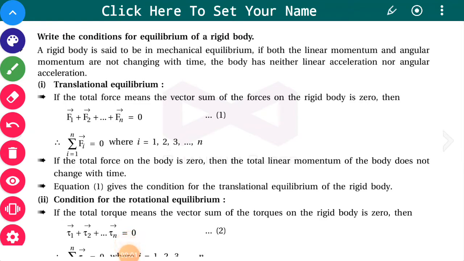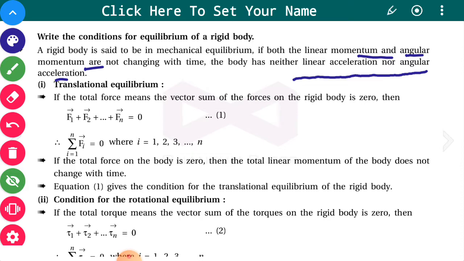Now we shall try to discuss the condition for equilibrium of a rigid body. Whenever a rigid body is said to be in mechanical equilibrium, both linear momentum and angular momentum are not changing with time. So linear momentum should remain constant and the angular momentum should also remain constant with time. The body has neither linear acceleration nor angular acceleration.